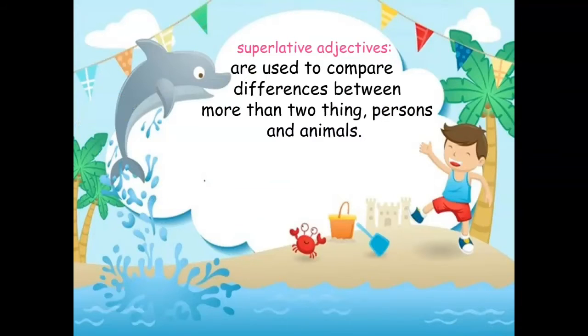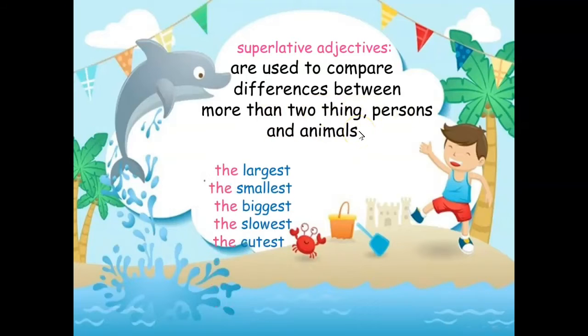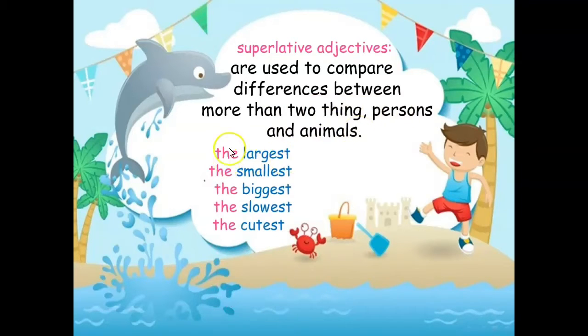What about superlative adjectives? Superlative adjectives are used to compare differences between more than two things. More than one thing, more than one animal, more than two persons. Okay, more than two things, more than two persons, and more than two animals. The largest: I put the before the adjective, then the adjective, after that est. The smallest, the biggest, the slowest, and the cutest. So in the superlative adjectives I should use what?